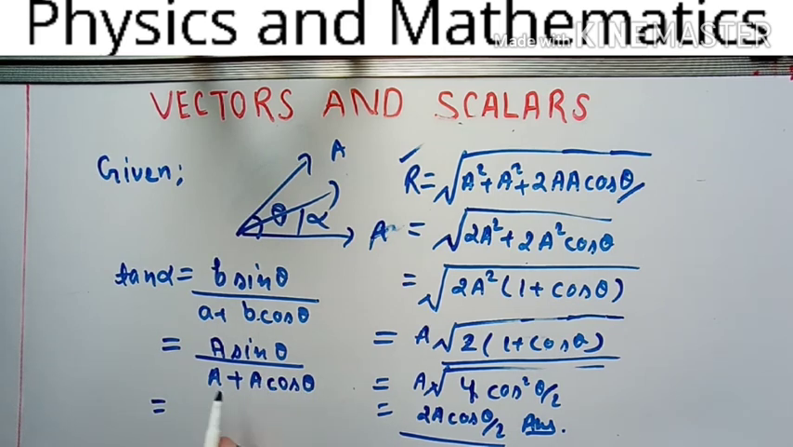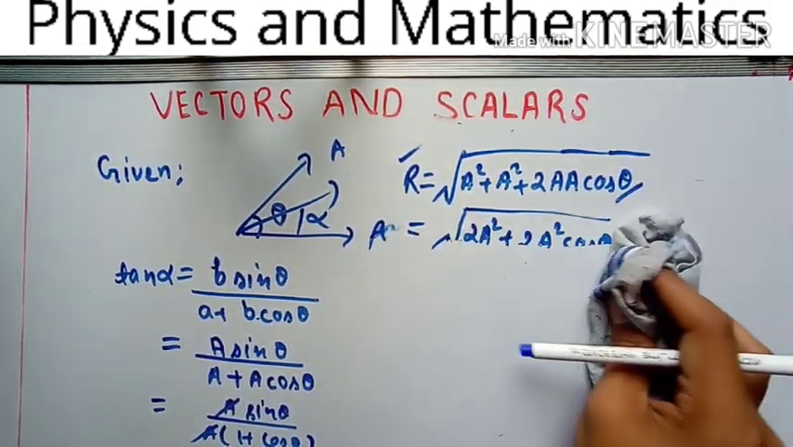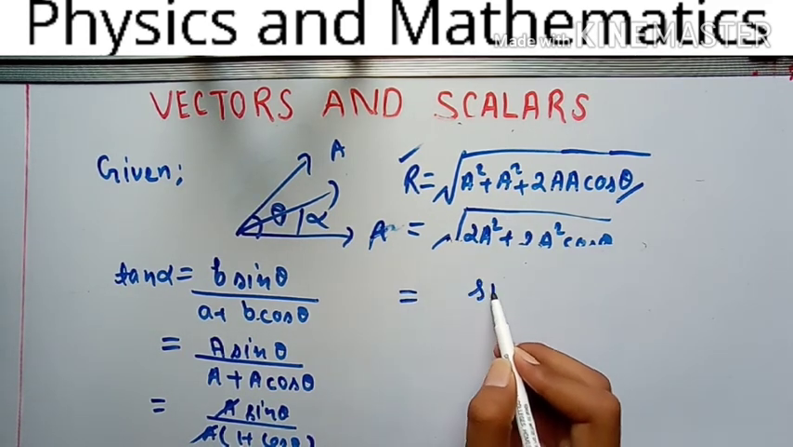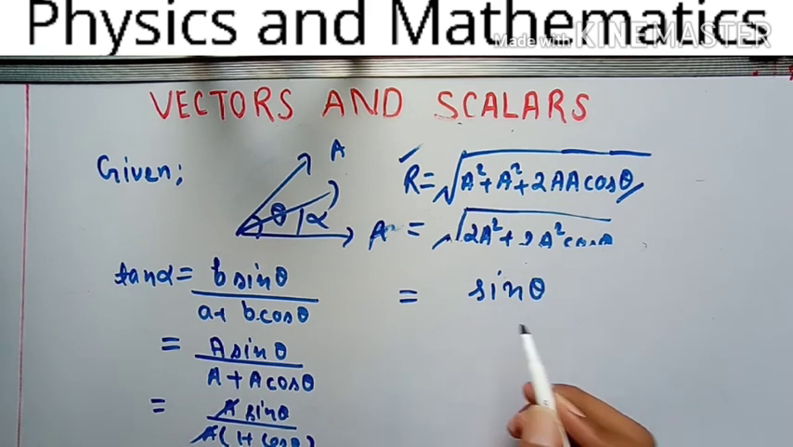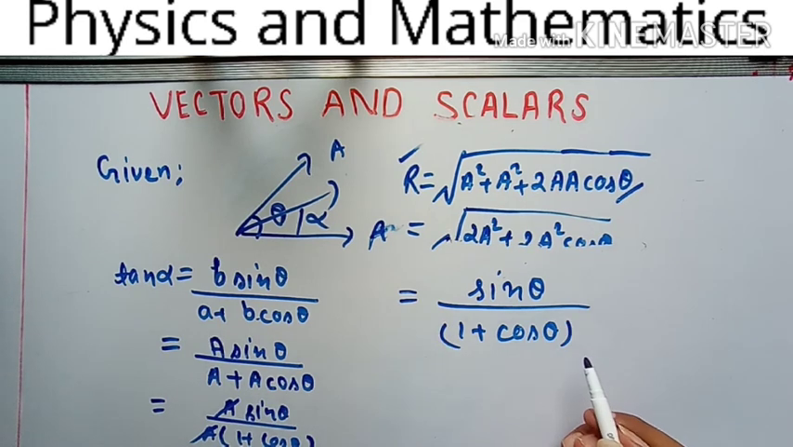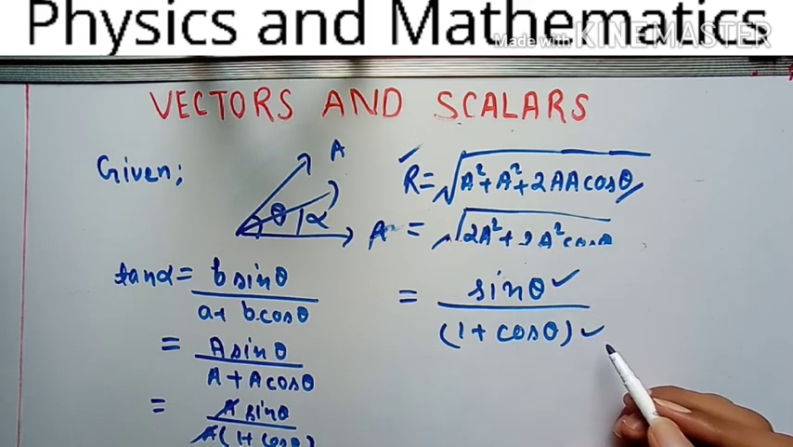Now you have to solve this. For solving, take a as common. It becomes a sin theta upon a times 1 plus cos theta. A will cancel each other. Understand? These steps are really very important because this involves so much trigonometry and you have to understand this. Again you are getting 1 plus cos theta, so use the half angle formula of sin theta and the half angle formula of 1 plus cos theta.